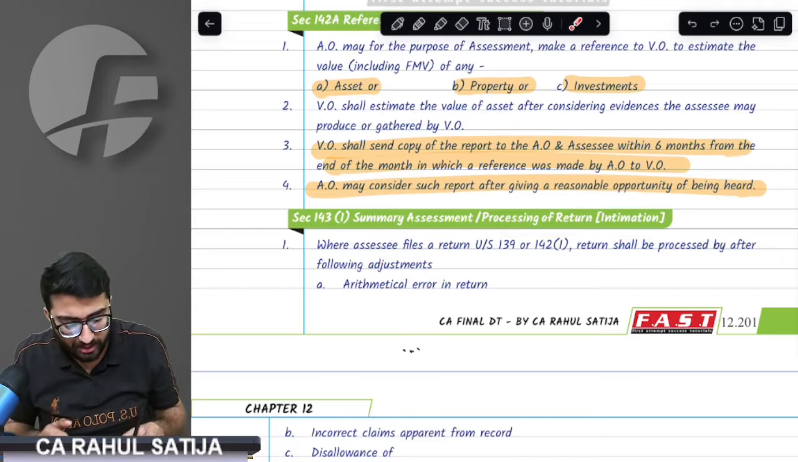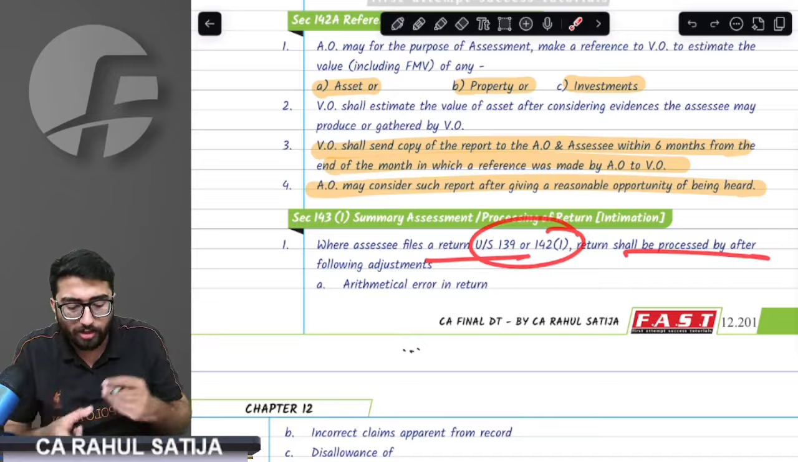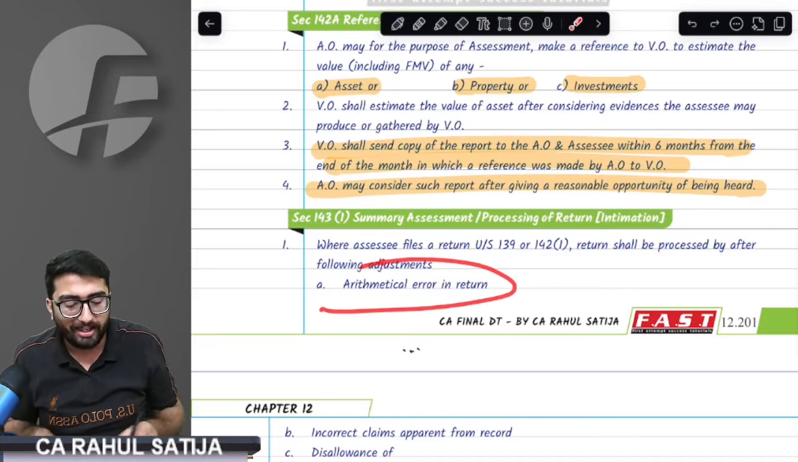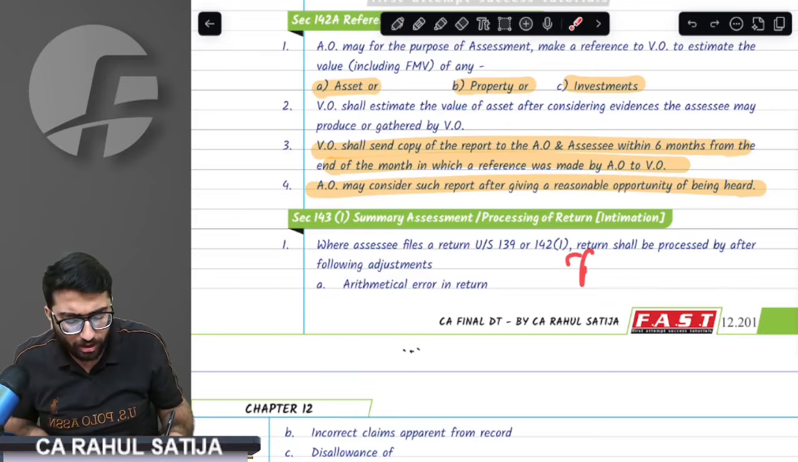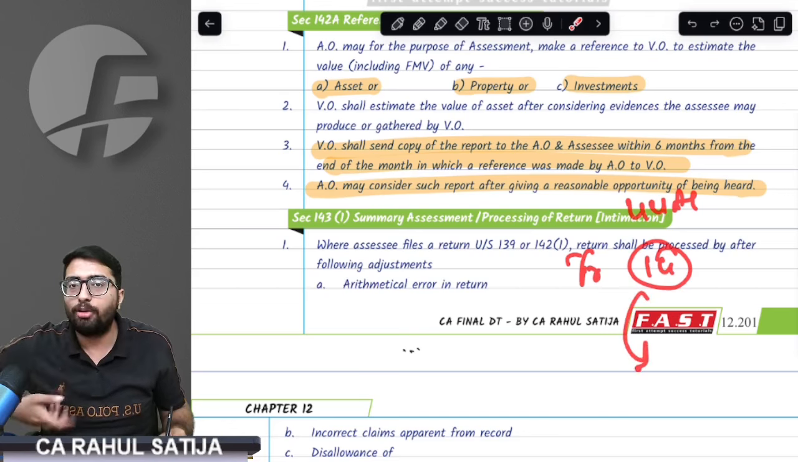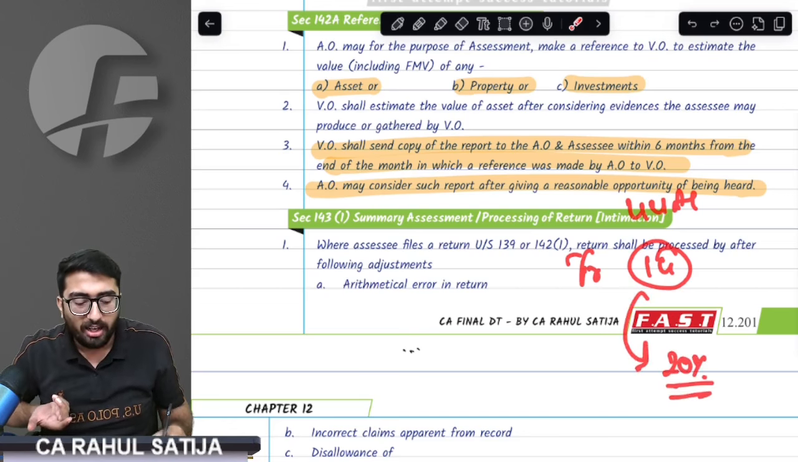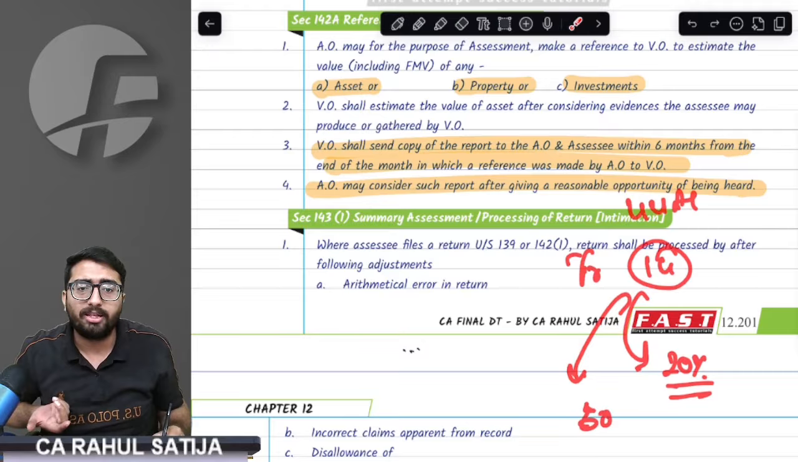Whenever you file the return, there is a system, a computer, that processes the return. If you have made any arithmetical error in the return, the system will correct it. For example, your turnover under 44AD is say 1 crore rupees, and you declare your profit as 20%, but you have written profit as just 6 lakh rupees.